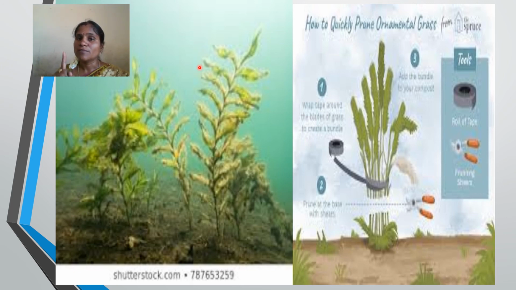Underwater plants do not have any stomata, and in fixed plants the stomata will be present on the upper side of the leaf, even for floating plants, with a waxy coating. But these underwater plants do not have stomata. They breathe through their body surface.